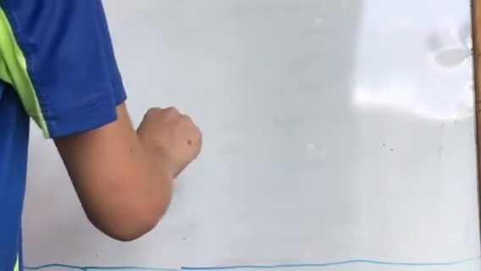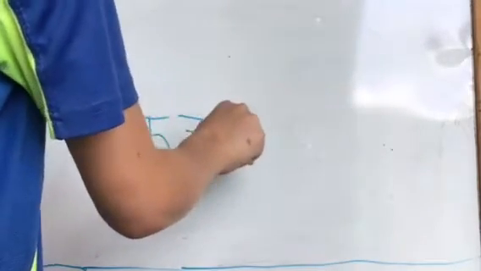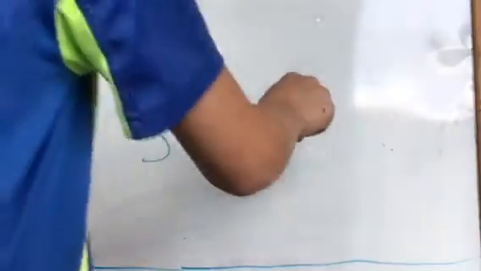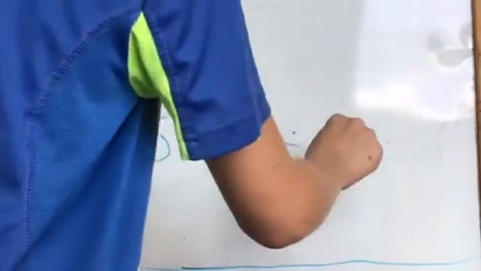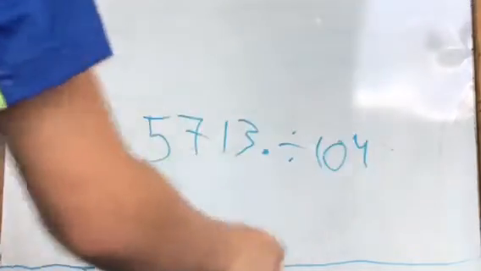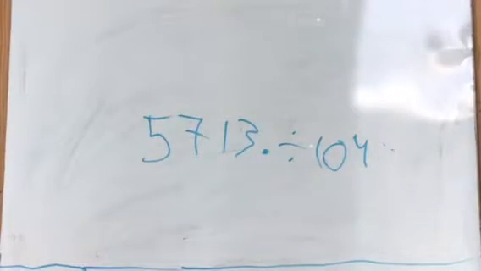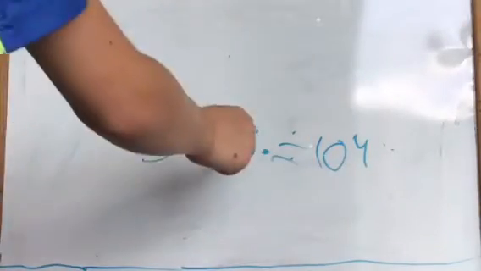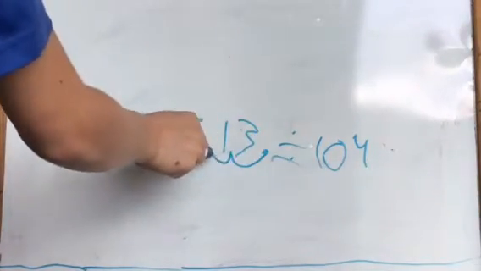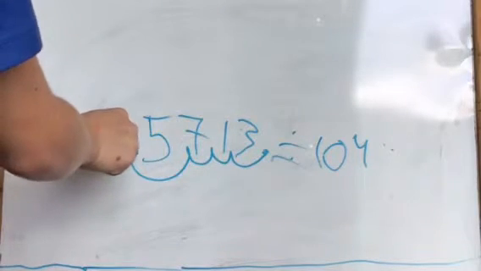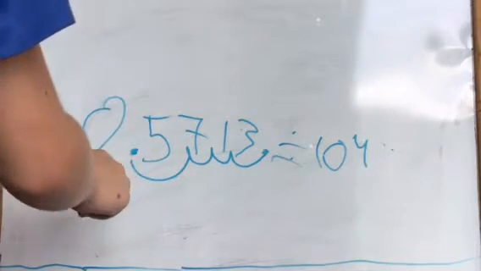Now let's try dividing. It's actually the exact same thing, except we're moving the opposite way. If we were to take 5713 with the decimal point there, and divide it by 10 to the power of 4, it would be the exact same thing, except remember it's division. So we don't move to the right, we move to the left. We take our decimal point and go 1, 2, 3, 4. Now our decimal point is here, and you can add a 0. So our answer is